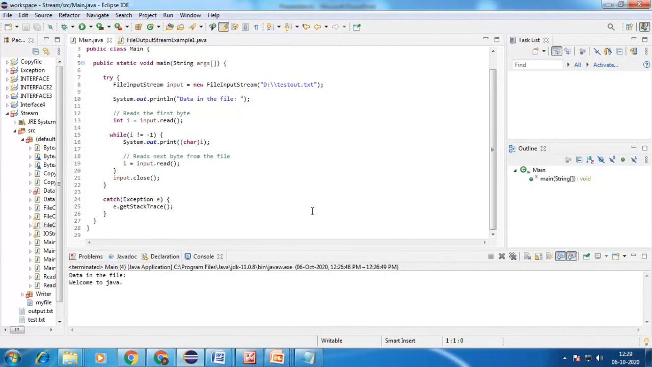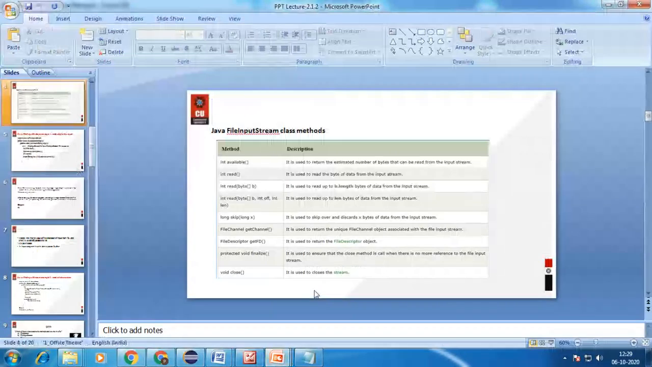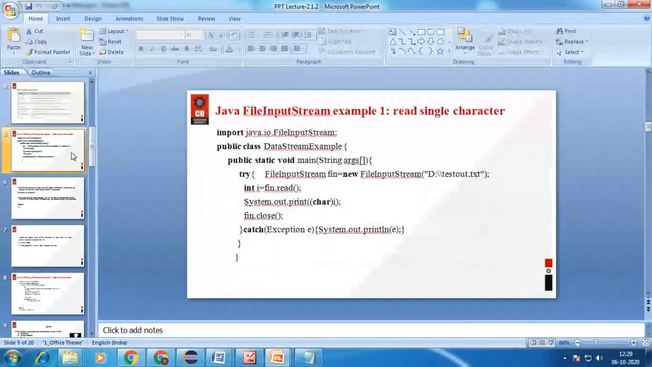We use it to convert the form of an array to bytes, because here in the input stream we are using a convenient means for handling bytes of data. Okay, so this is the use of the file input stream class. I think we have already gone through the description. So this is the code.